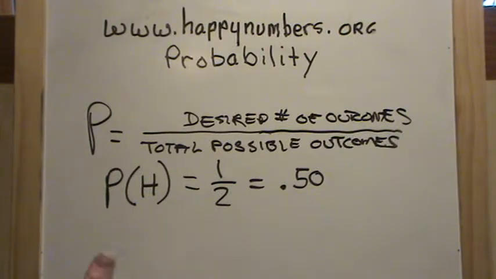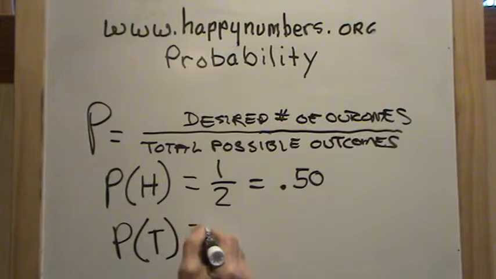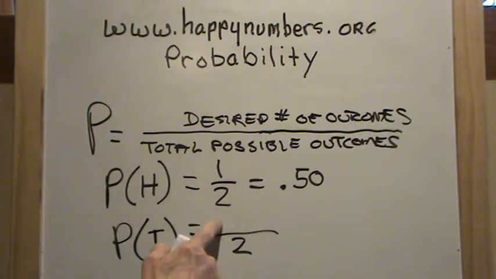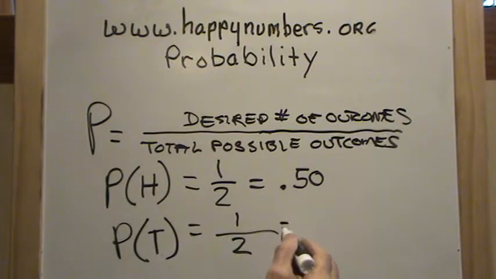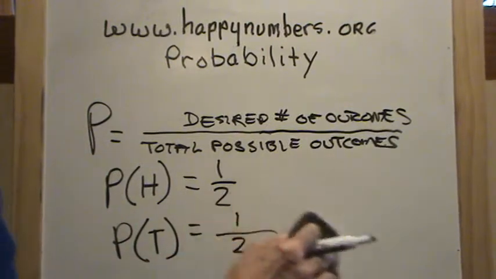Well, what would be the probability of getting a tail? Well, the total number of outcomes, head and tail, is 2. Desired outcomes is 1. So the probability of getting a tail is exactly the same as the probability of getting a head. Good, well, let's take a look at some problems then.